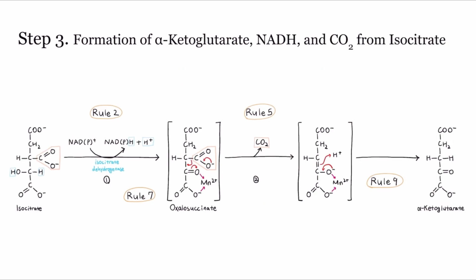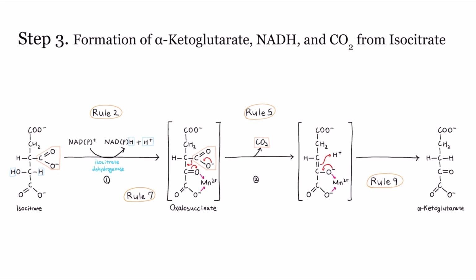Step 3 is about the formation of alpha-ketoglutarate, NADH, and CO2 from isocitrate. The enzyme isocitrate dehydrogenase catalyzes this through the formation of oxalosuccinate. This process occurs in two steps.